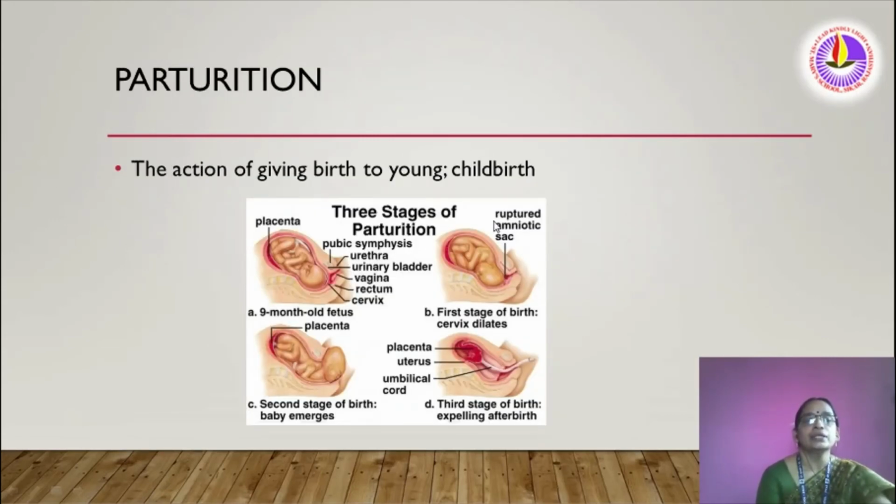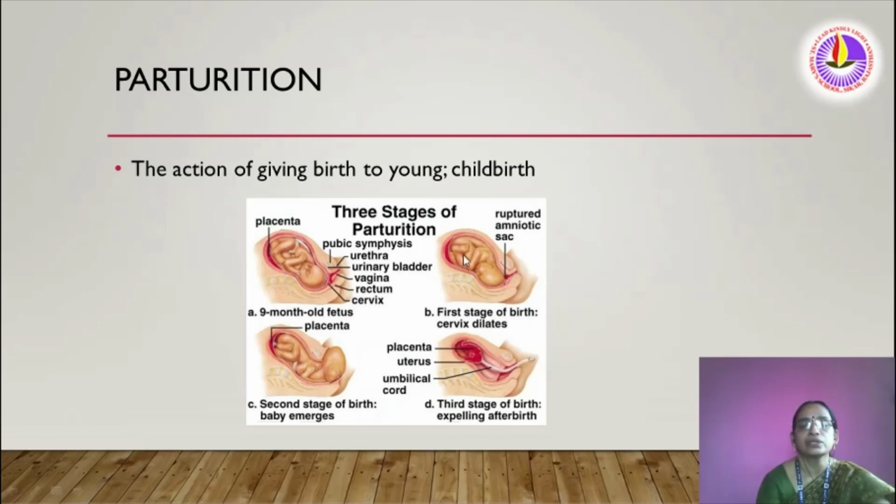Now let us study what is parturition. The action of giving birth to young or childbirth is called parturition. Mainly there are 3 stages. Here we can see the placenta, pubic symphysis, urethra, urinary bladder, vagina, rectum, cervix. Now this full growth has occurred. That means 280 to 290 days are the full maturation. That is the gestation period of a human being.